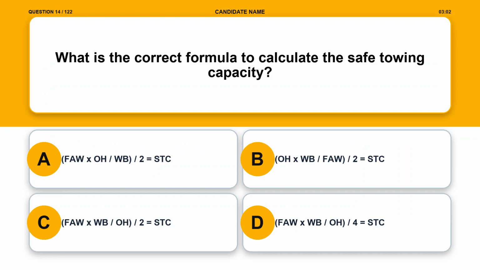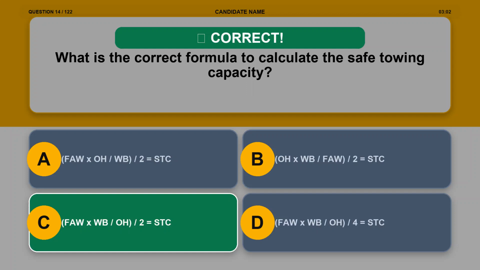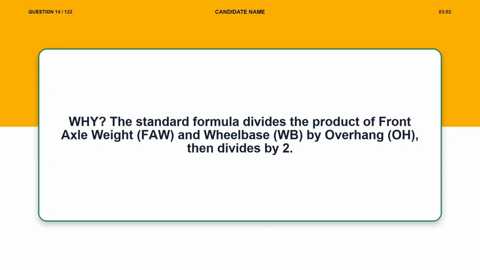Question 14. What is the correct formula to calculate the safe towing capacity? Option A, FA/XO/WB/2 equals STC. Option B, OXWB/FA/2 equals STC. Option C, FA/XWB/O/2 equals STC. Option D, FA/XWB/O/4 equals STC. The correct answer is option C, FA/XWB/O/2 equals STC. Explanation. The standard formula divides the product of front axle weight, FA, and wheelbase, WB, by overhang, O, then divides by 2.